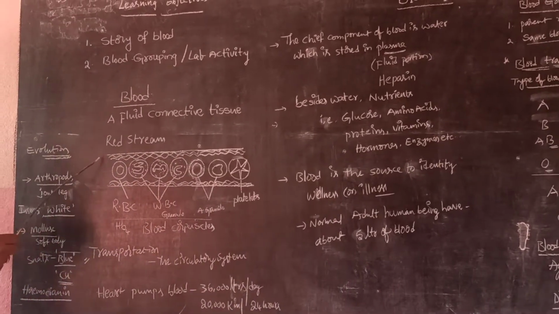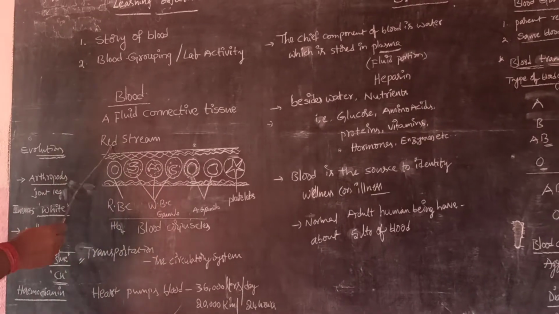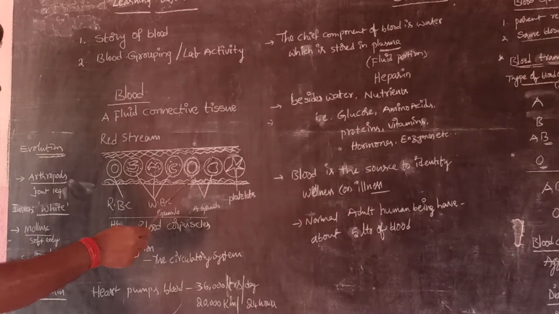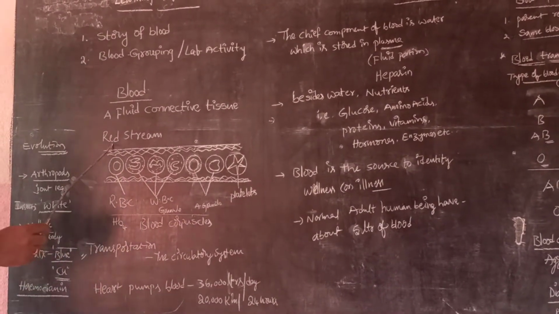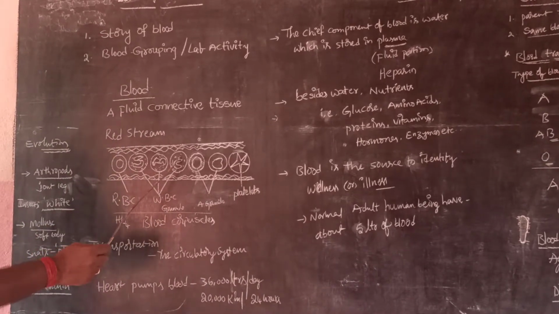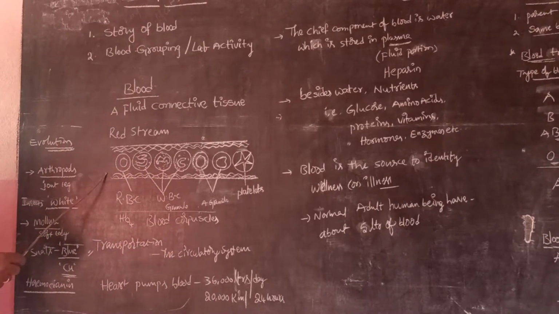In human beings the blood is a red colored stream which flows in closed vessels, like closed pipes. Those are called blood vessels.